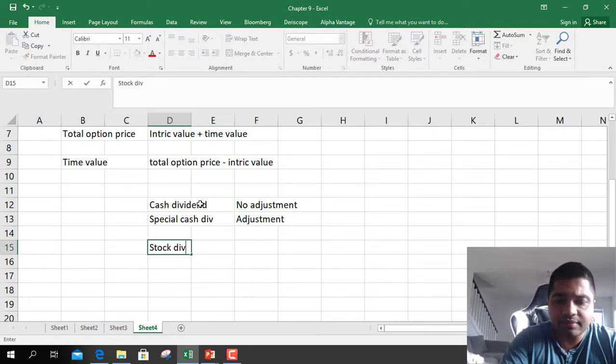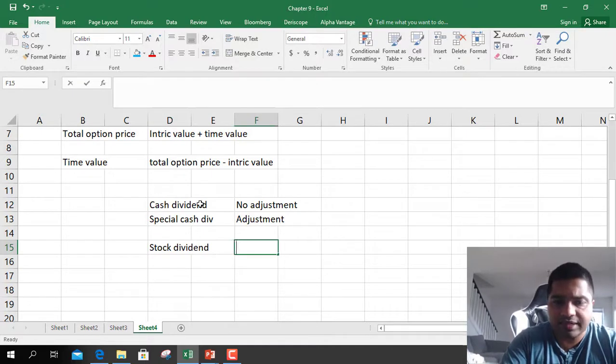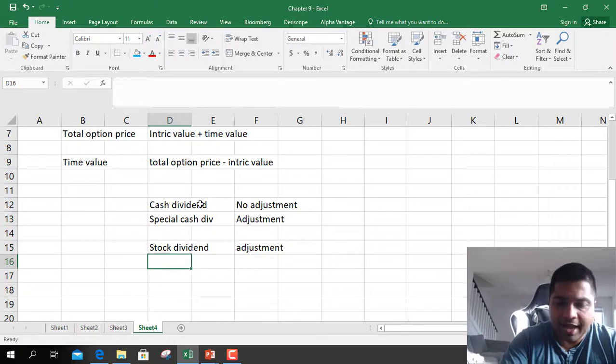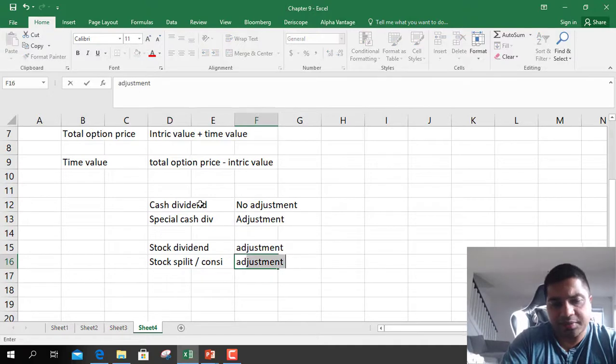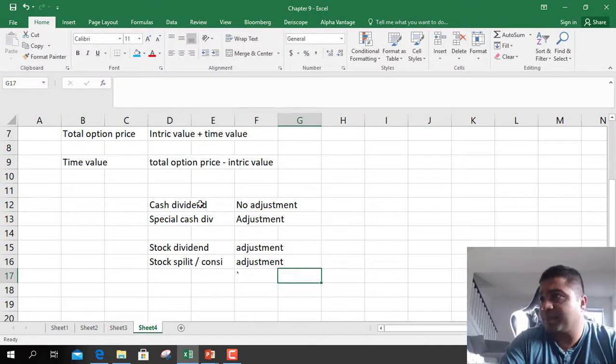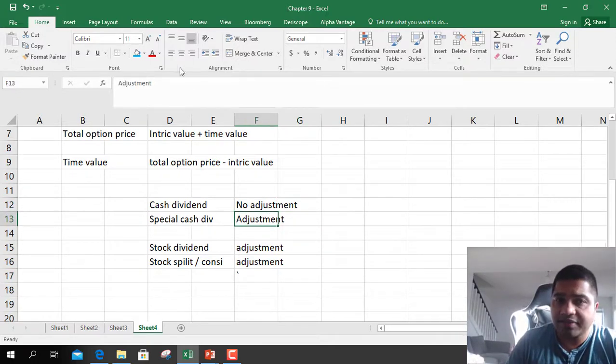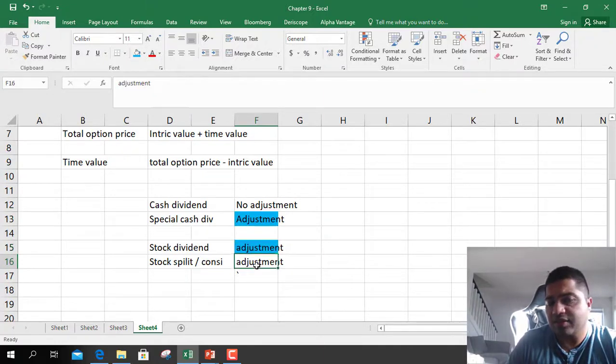Stock dividends, there is adjustment. And stock splits or consolidations, there is adjustment. So the strike price and the premium change when there is a special dividend, a stock dividend, or a stock split.